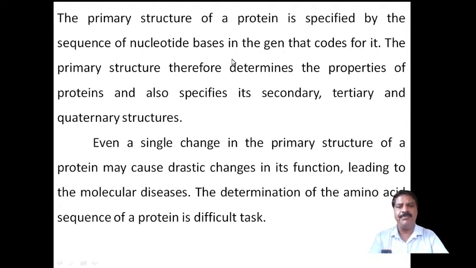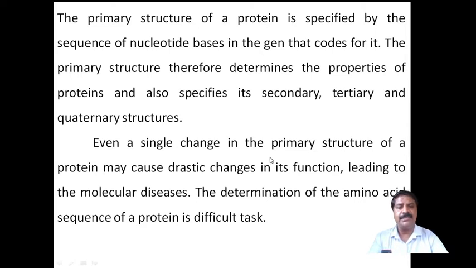Therefore, the sequence of the nucleotides in the gene that codes for it determines the primary structure, and the primary structure determines the properties of proteins and also specifies its secondary structure, tertiary structure and quaternary structure. Therefore, the primary structure is the basic property. It gives the specific properties, and it also helps determine the secondary, tertiary and quaternary structures.